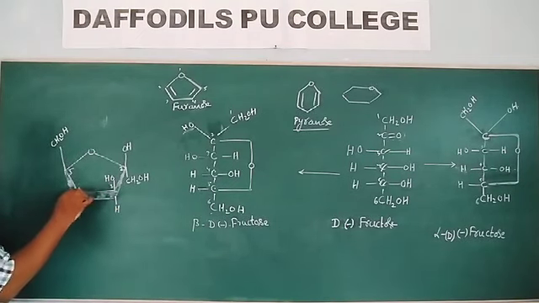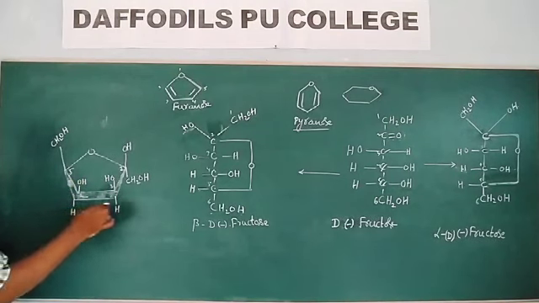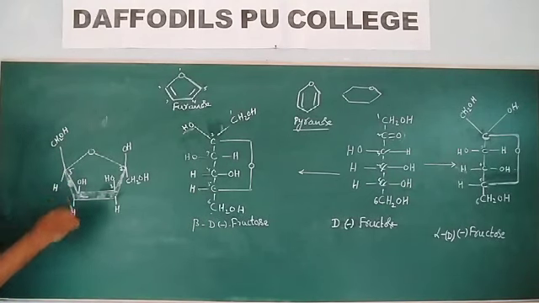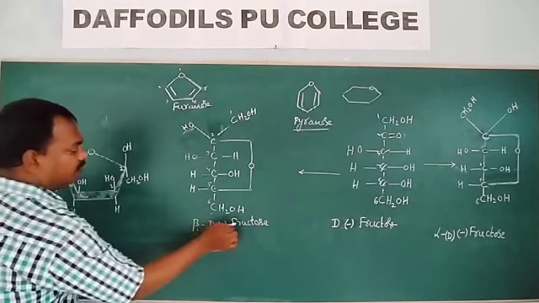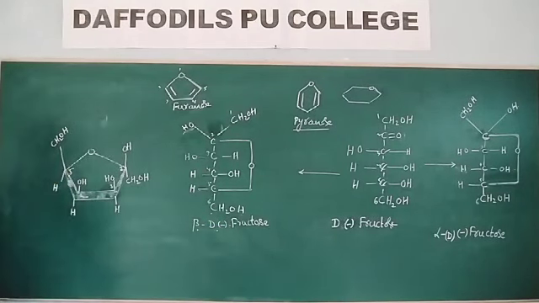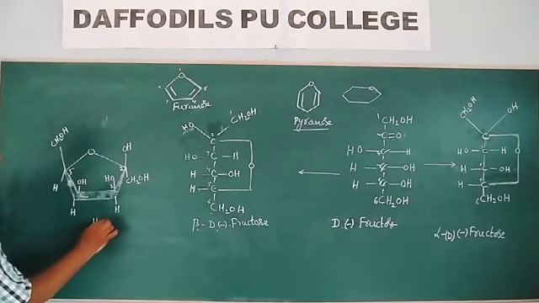Fourth carbon, this one. This fifth carbon is bonded with CH2OH, and this is the beta-D-fructose, beta-D-(-)-fructose shown in Haworth structure.